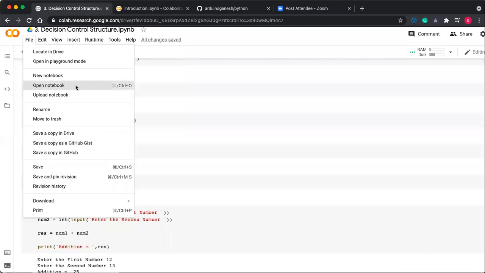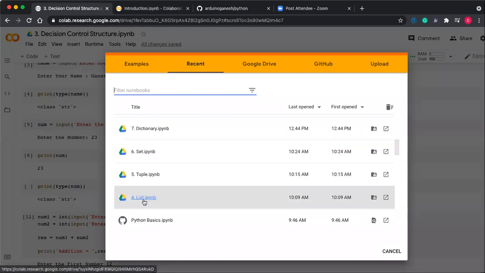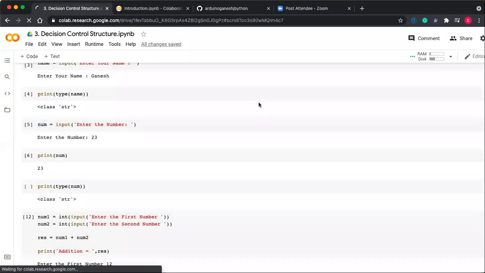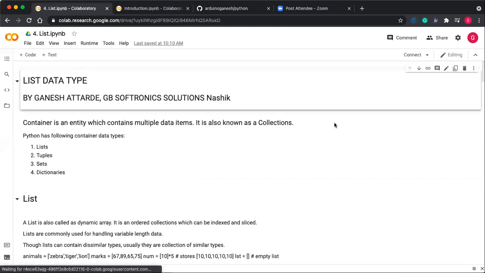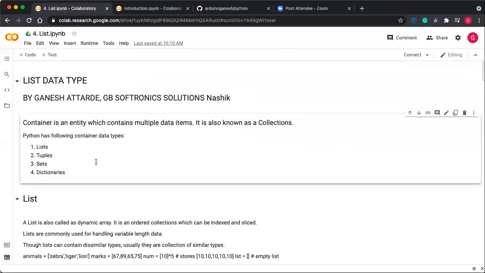Okay, so next, the fourth one, is the data type list. At least I have to cover all the data types. That's why there is very little duration, because in 3 hours you have to learn the whole of Python, and that is not possible. Actually, it is not possible. But you can consider this as a revision.